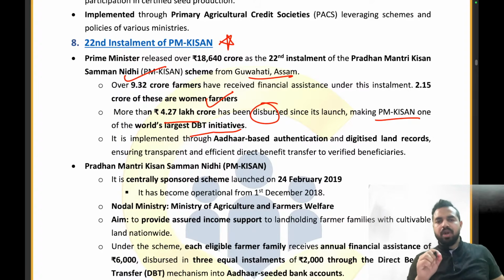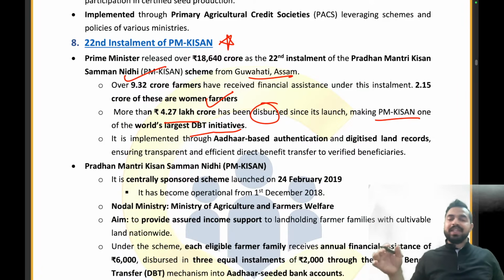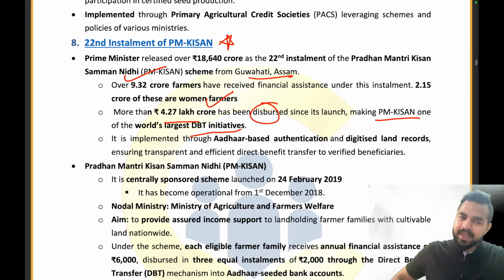So now guys, you can see here that 18,640 crores of the 22nd installment were being given to 9.32 crore farmers, and till now 4.27 lakh crore has already been disbursed under this particular scheme. Now what is this scheme all about? The Pradhan Mantri Kisan Samman Nidhi.